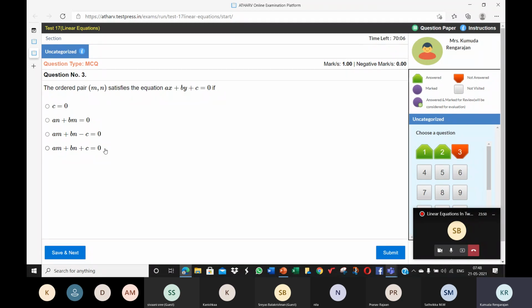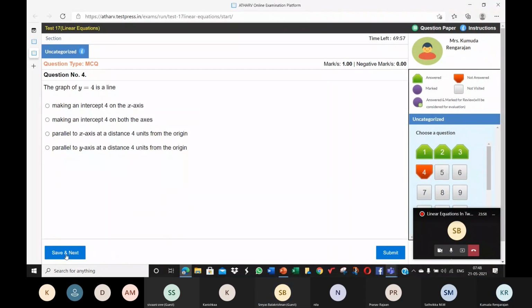If this value is 0, it means m comma n satisfies this equation. I'll tell you what the term intercept means at the end of this discussion.